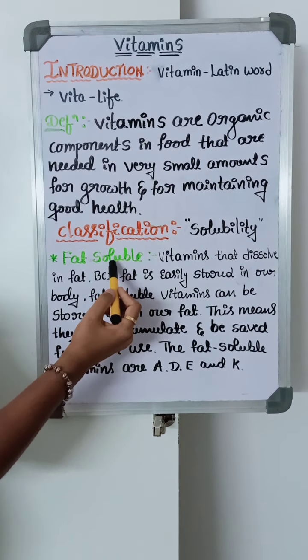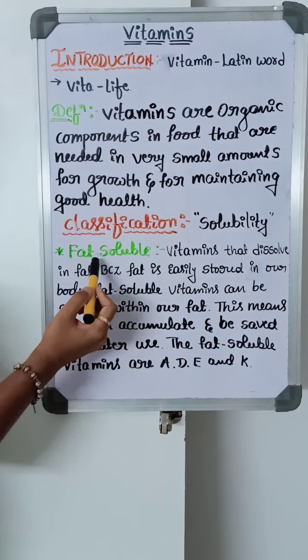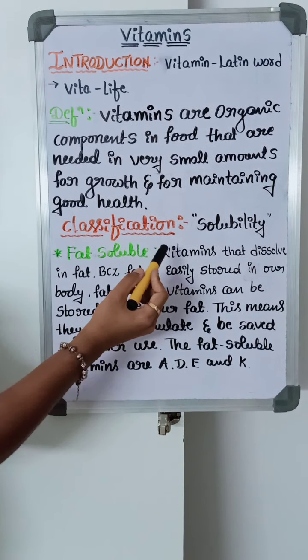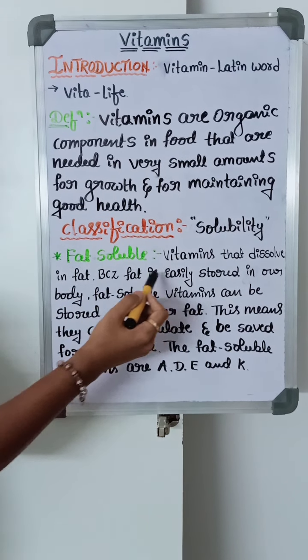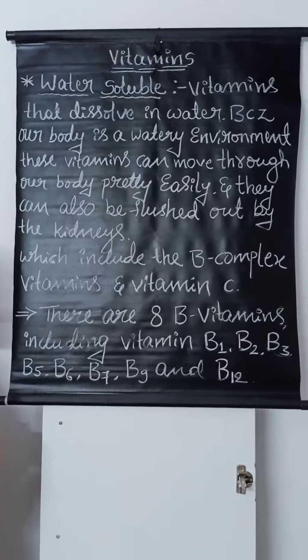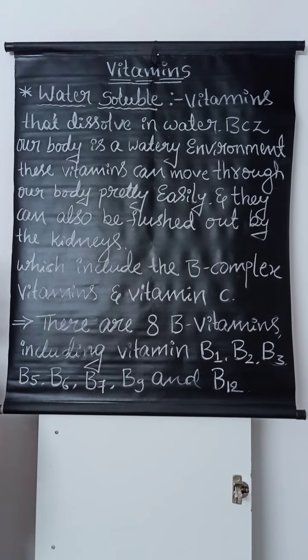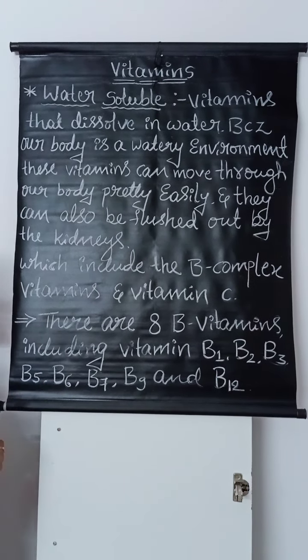So what about water soluble? Fat soluble vitamins dissolve in fat, because fat is easily stored in our body. The second classification is the water soluble vitamins.